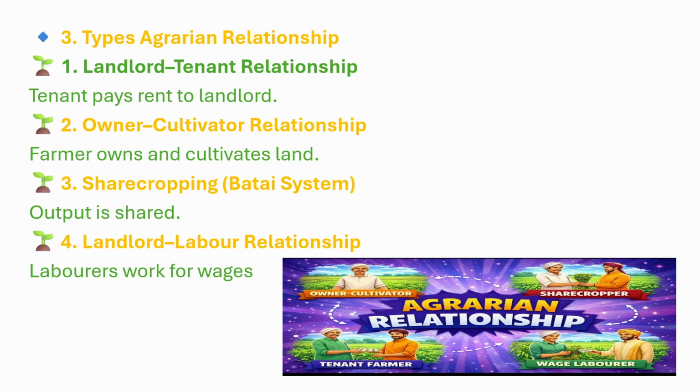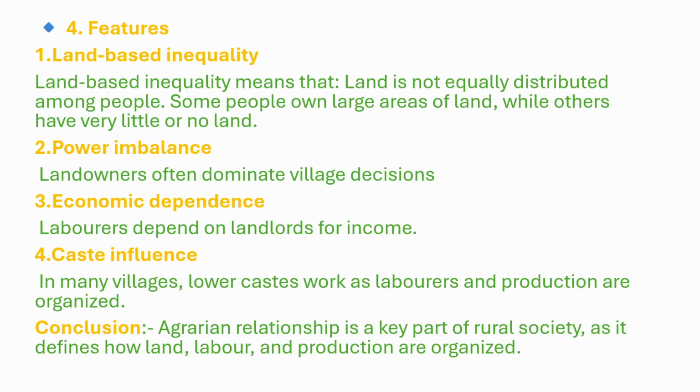For example, during harvesting season in a village, a landowner hires workers. Workers cut crops the whole day. At the end, they get rupees 300 to 500 per day. This is called landlord-labor relationship. Okay. We will understand its features.